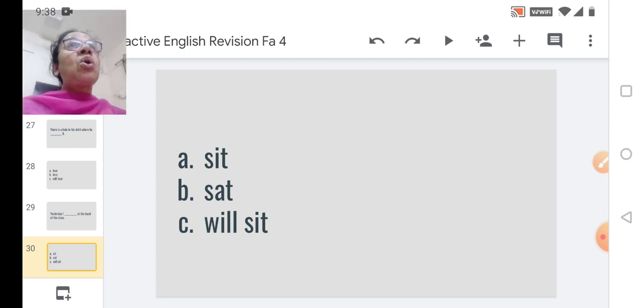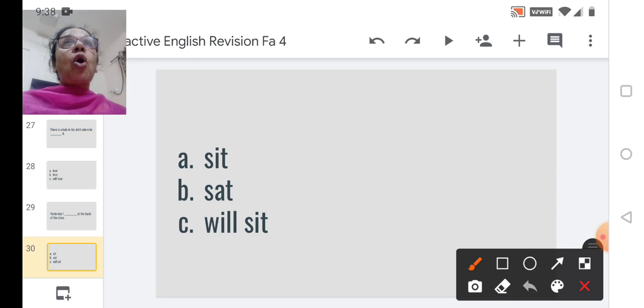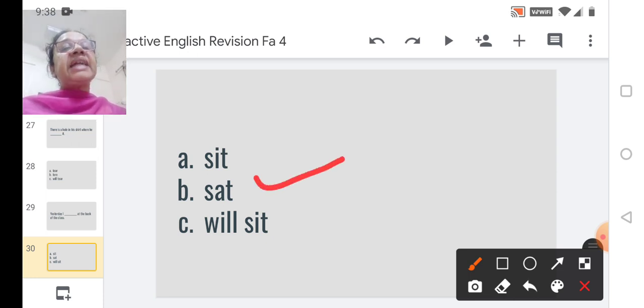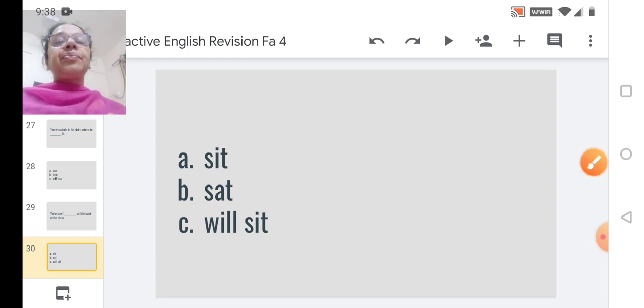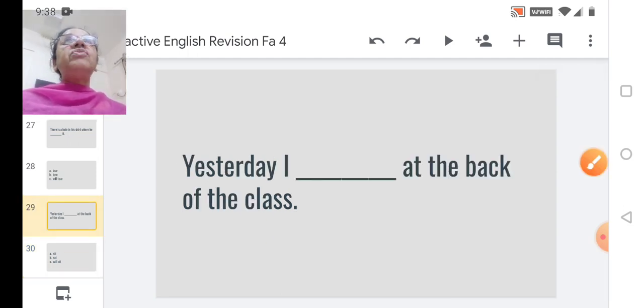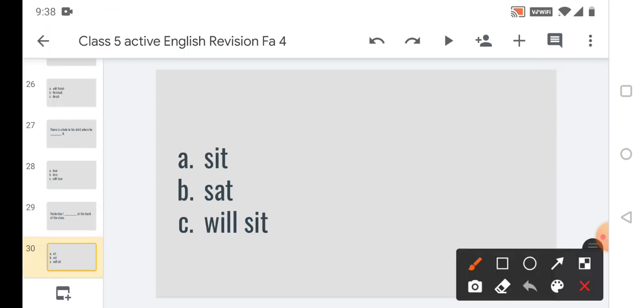Now we are talking about yesterday, past tense. So obviously the word has to be in past tense. So which is the past tense word here? Option B, sat. Yesterday I sat at the back of the class. So that is option B, sat.